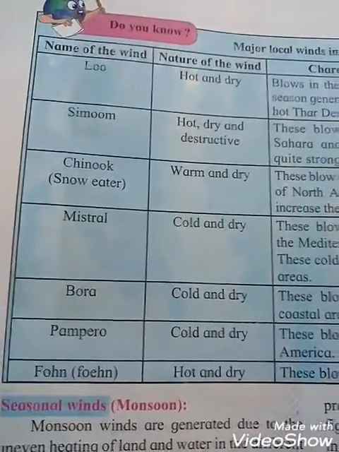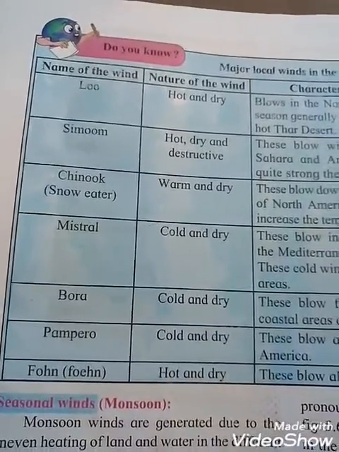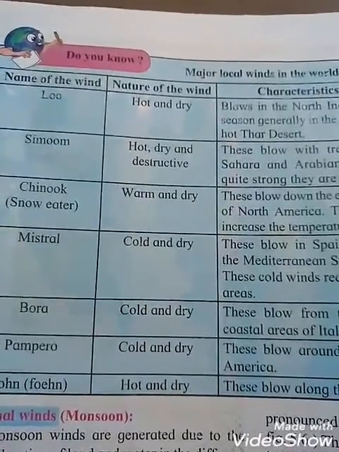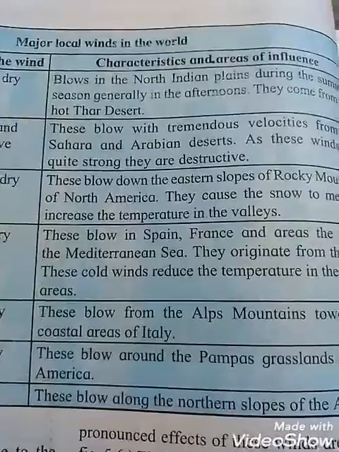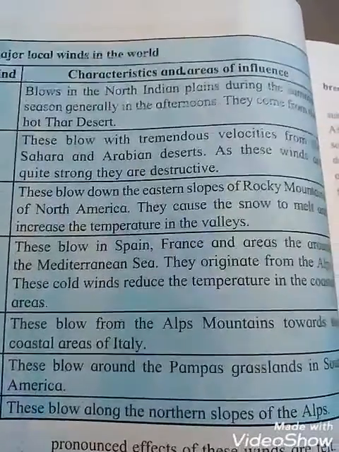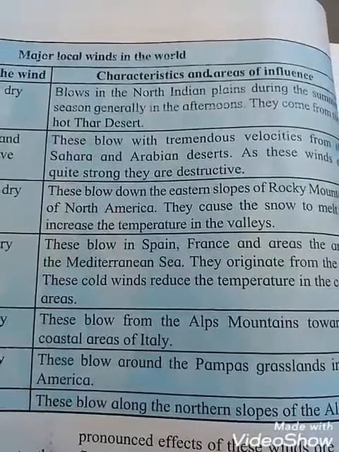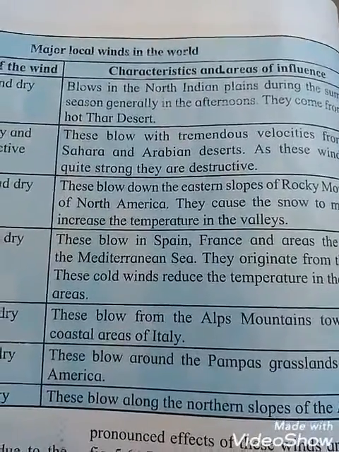Next one is Simoom, students. It is hot, dry and destructive. It blows with tremendous velocity from the Sahara and the Arabian desert. These winds are quite strong and destructive, which means they can cause great and irreparable damage, that is, devastating.